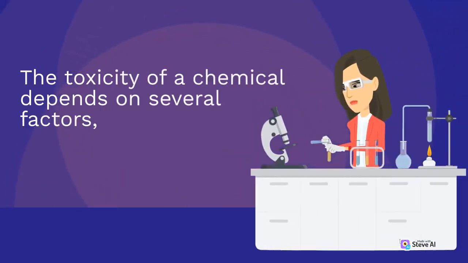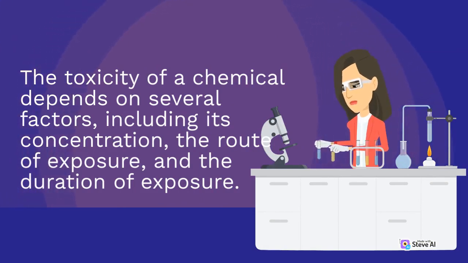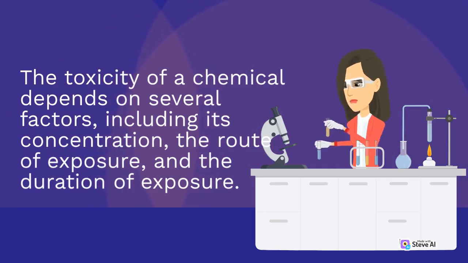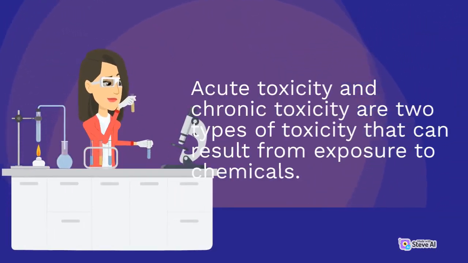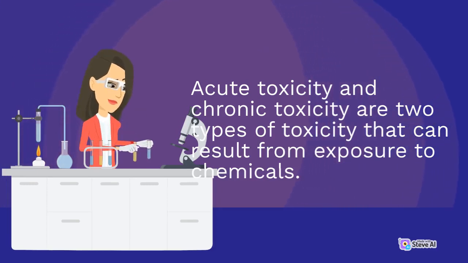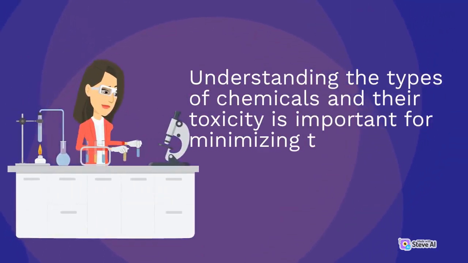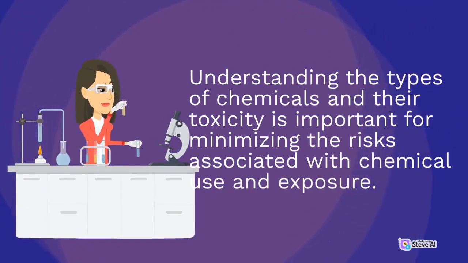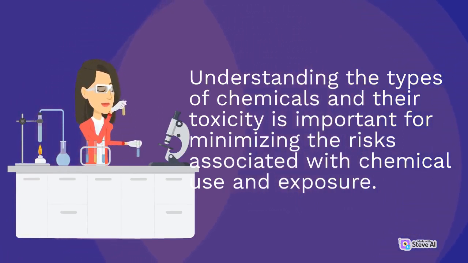The toxicity of a chemical depends on several factors, including its concentration, the route of exposure, and the duration of exposure. Acute toxicity and chronic toxicity are two types of toxicity that can result from exposure to chemicals. Understanding the types of chemicals and their toxicity is important for minimizing the risks associated with chemical use and exposure.